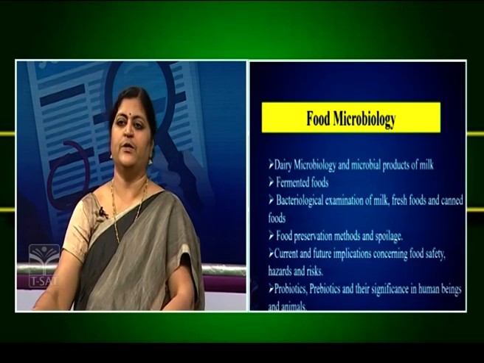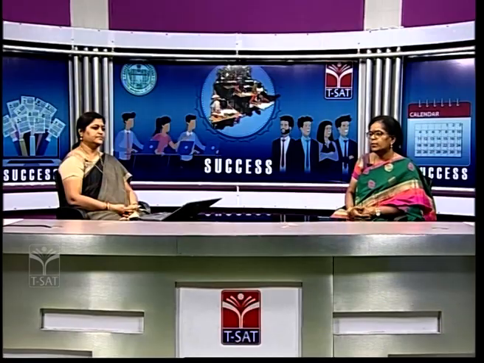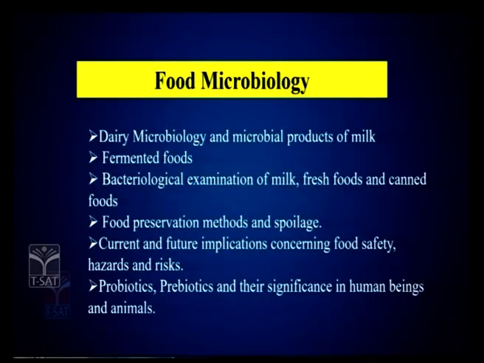The next is food microbiology. The next component of our microbiology is food. This is very important because when you talk about food products, in food microbiology we generally discuss food spoilage, what organisms are responsible for it, and what the food substrate is. For example, it can be a carbohydrate or a lipid. You should also know the biochemistry of the food, because carbohydrates get fermented and spoiled.